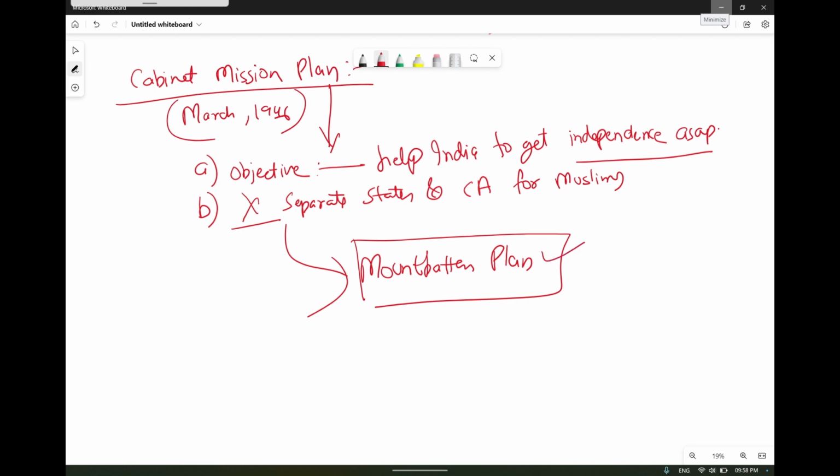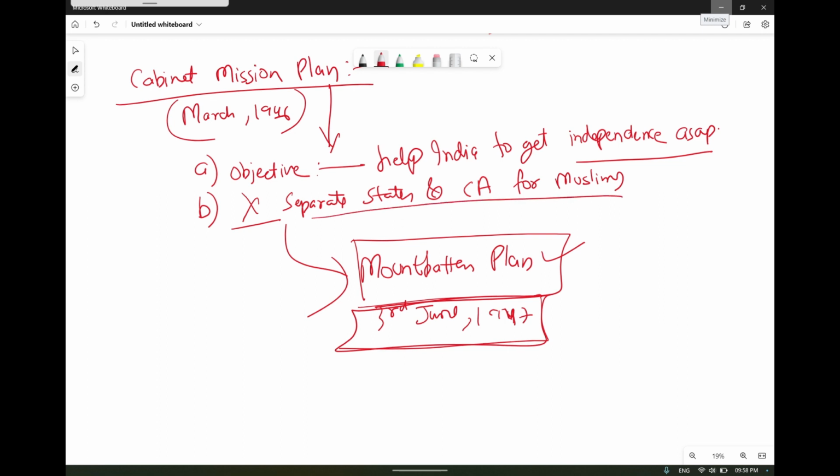That was done through the Mountbatten plan, and it was given a formal shape by a statement made by the British government on 3rd June 1947. That's why Pakistan celebrated independence on 14th August, and we celebrated on 15th August. So the separate state and constitution for Muslims, a separate country, was then formed through the Mountbatten plan. But in the cabinet mission plan, this was rejected.